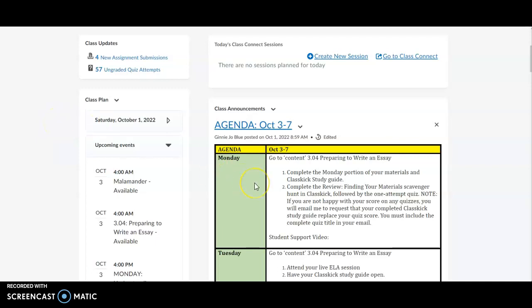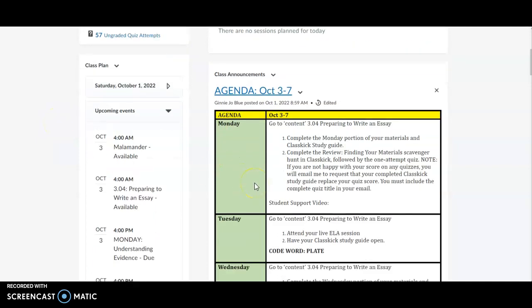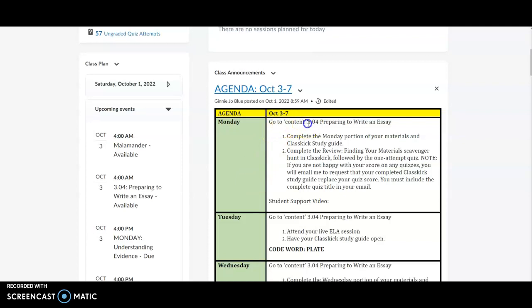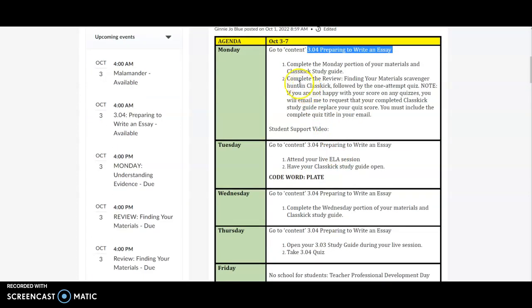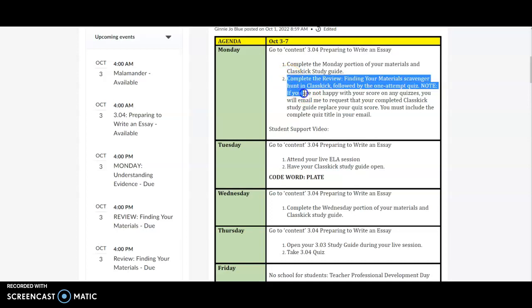All right, now on to the regular student support video. On the class announcements, it asks you to go to 3.04. This section is called Preparing to Write an Essay. That's what we're going to work on each week. You have an additional task on Monday, which is a scavenger hunt called Finding Your Materials.